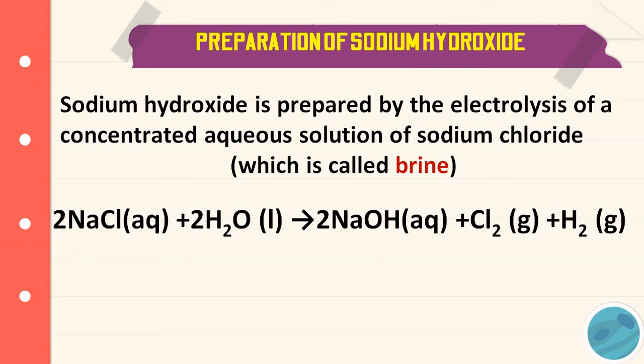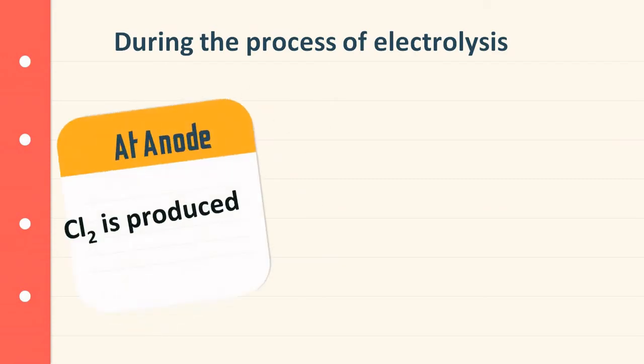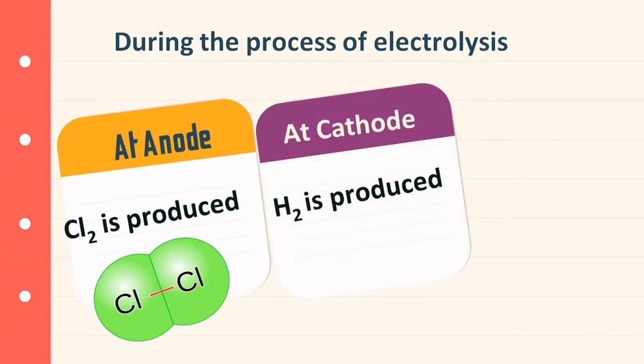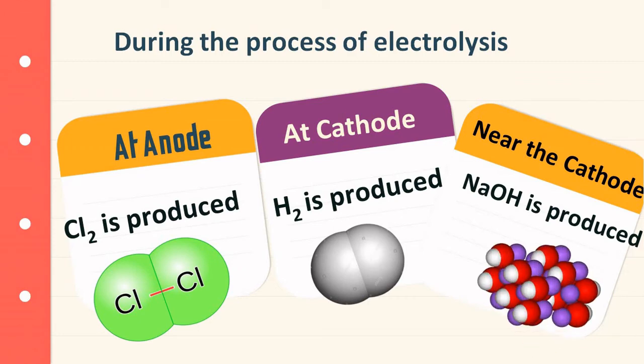The chemical equation of electrolysis of brine solution is: sodium chloride plus water gives sodium hydroxide, chlorine gas, and hydrogen gas. During the electrolysis of aqueous sodium chloride solution, at the anode, chlorine gas is produced. Hydrogen gas is produced at the cathode. Sodium hydroxide is produced near the cathode.